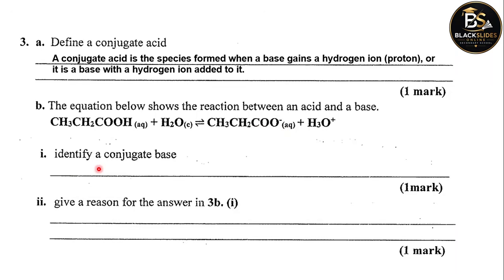So identify a conjugate base. A conjugate base in this case is the acid that has lost or donated a hydrogen. So this is a conjugate base. In this case, it is the propanoate ion.